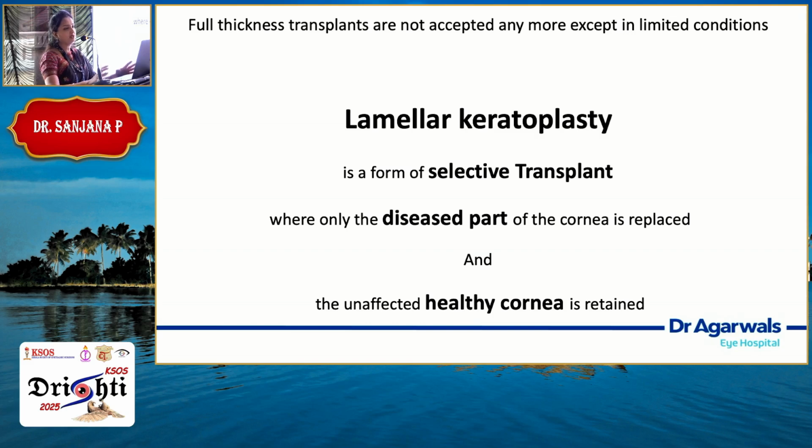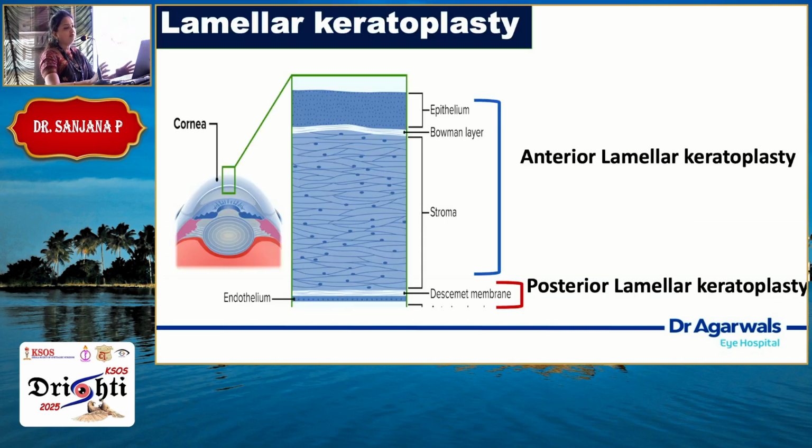Thank you, Ashwati. Full thickness transplants are now not accepted for most cases except for certain limited conditions. Lamellar keratoplasties are basically selective transplants where only the diseased part of the cornea is replaced and the unaffected healthy cornea is retained in the host. Whenever we dissect up to the posterior stroma, it is called anterior lamellar keratoplasty. Anything involving the endothelium or Descemet's membrane only is called posterior lamellar keratoplasty.